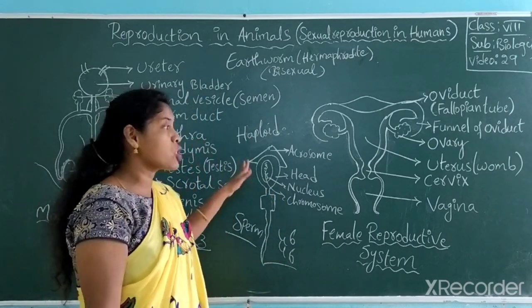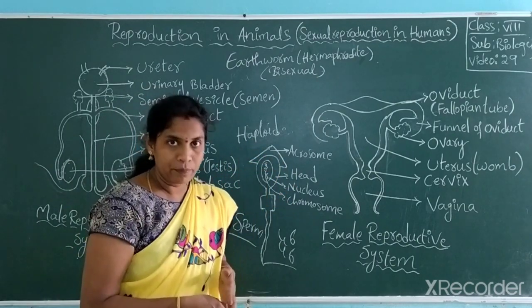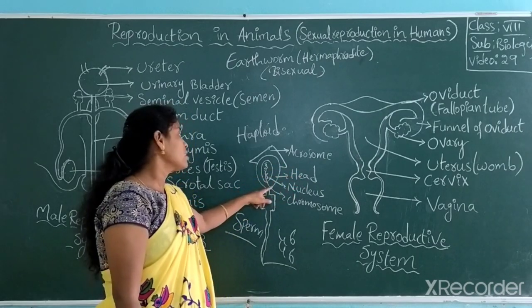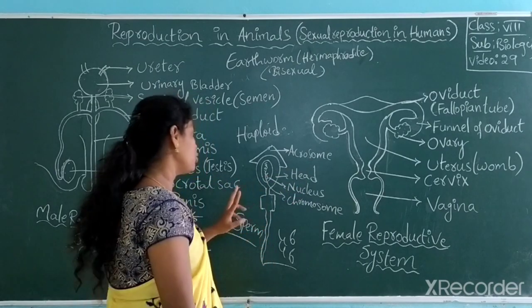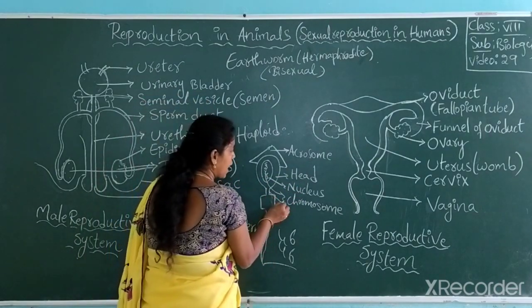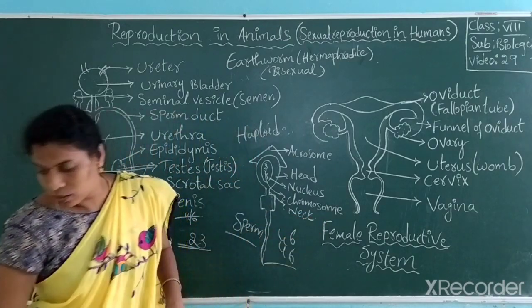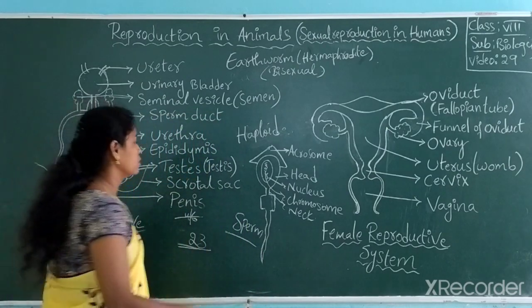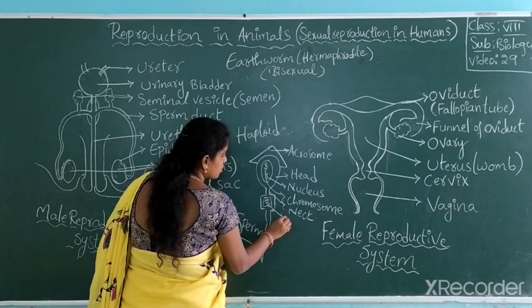Got it? Sperm is also haploid, and it has a head-like structure to penetrate into the ovum. That part is called acrosome. And next, the nucleus contains 23 chromosomes. It also has a neck. And here it has a middle piece which contains mitochondria.